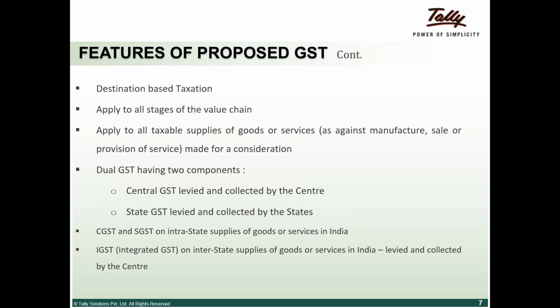Just to give you an example, presume the GST rate is 18%. Central GST is going to be approximately 9%, that is 50% of the total rate, and state GST is going to be 50% of the rate. It is not necessary that it has to be 50%, as the empowered committee may decide tomorrow what the rate of CGST or SGST should be. If the GST rate is 18%, IGST will be CGST plus SGST, that is 9 plus 9, 18%. That's how it is.